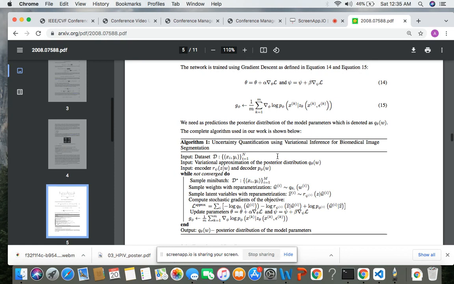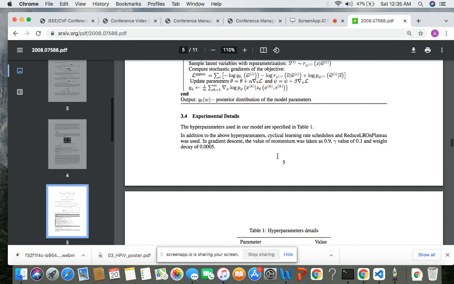And finally we use gradient descent to find the updated values of the parameters. As an output, we get the posterior distribution. This posterior distribution is not only able to give the segmentation, but it is also able to quantify how certain the network is while doing the segmentation.